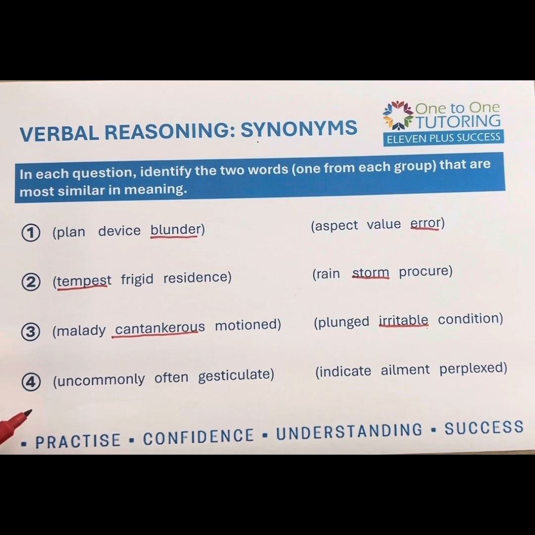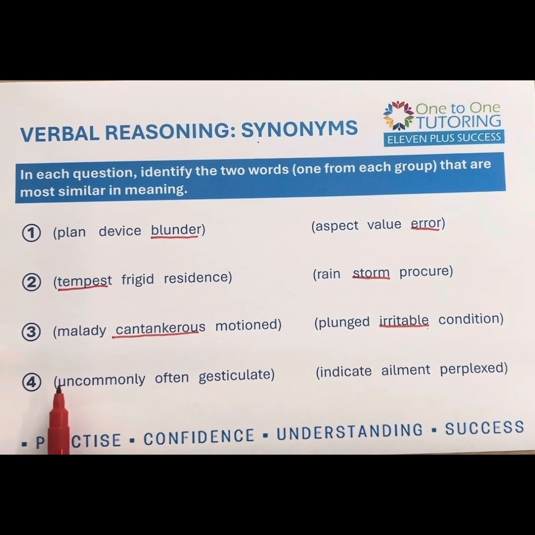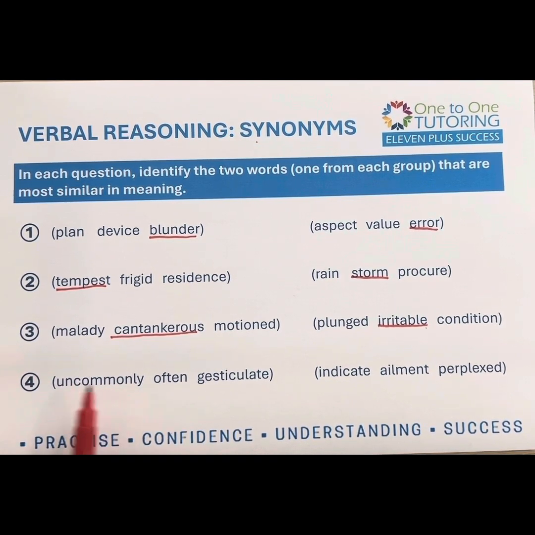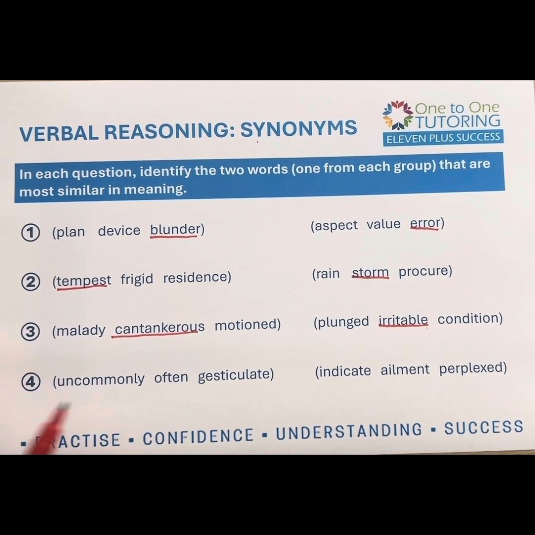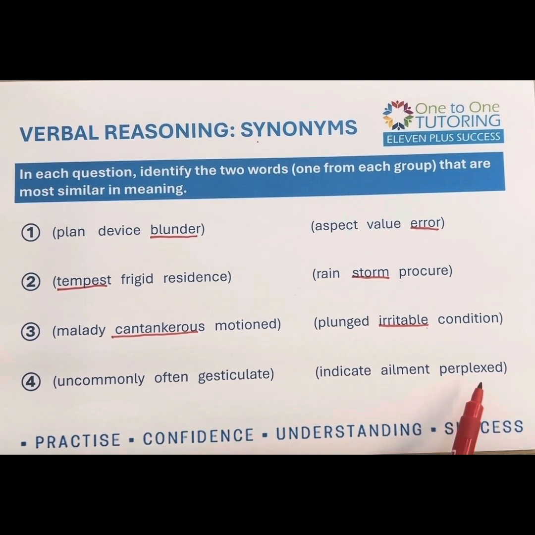Okay, the last one, we've got uncommonly, which I would hope that they would know, because we talk about prefixes and suffixes, so that they should know that the prefix un changes a word from a positive connotation to a negative connotation. So it makes it not common instead of common. They'll know often. Gesticulate, they might not know. Indicate, might have an idea. Ailment, they might. And perplexed, may know that that means to be confused.